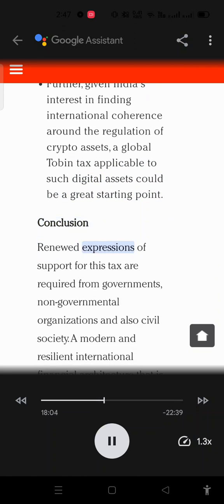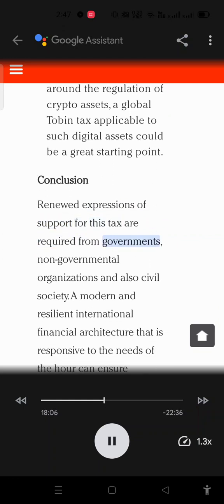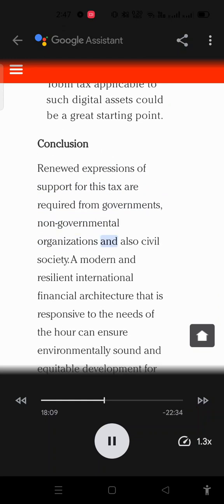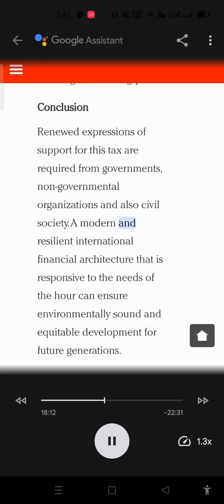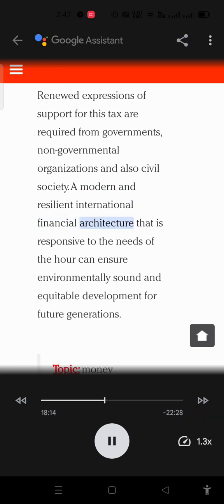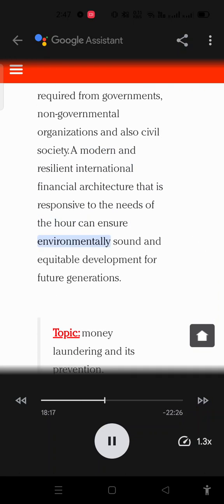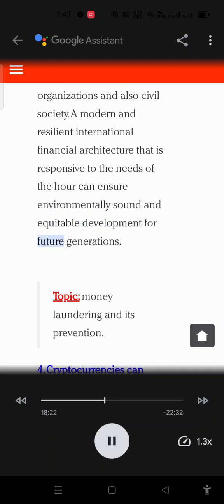Conclusion. Renewed expressions of support for this tax are required from governments, non-governmental organizations and also civil society. A modern and resilient international financial architecture that is responsive to the needs of the hour can ensure environmentally sound and equitable development for future generations.